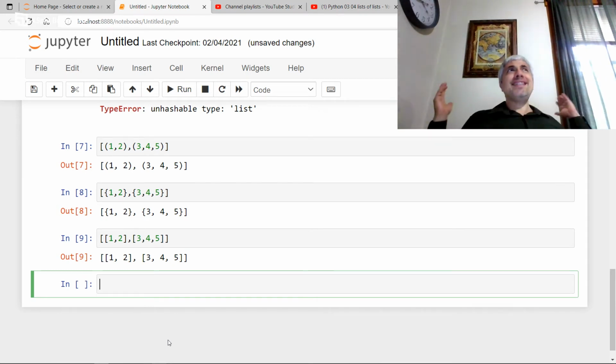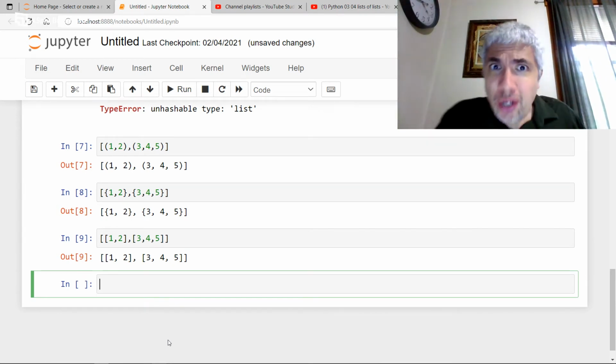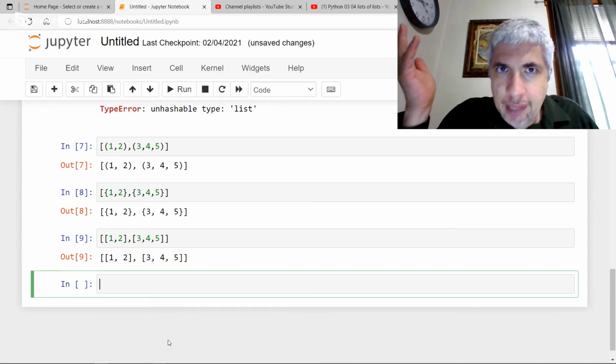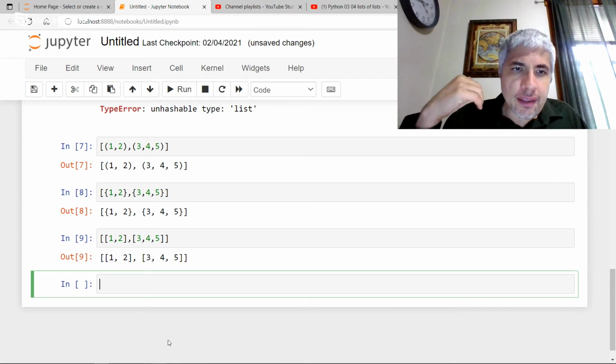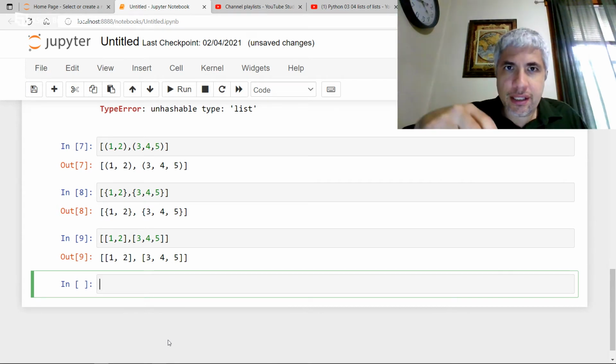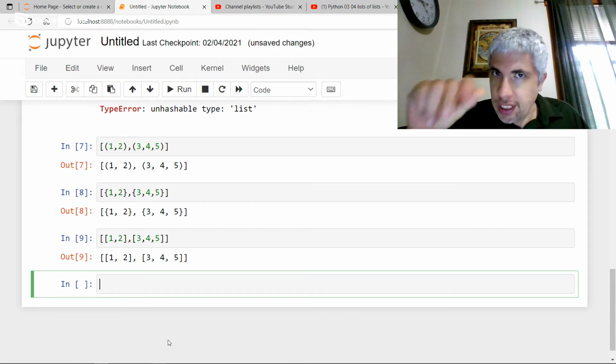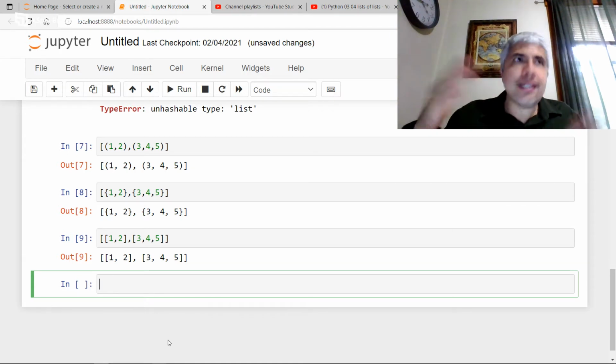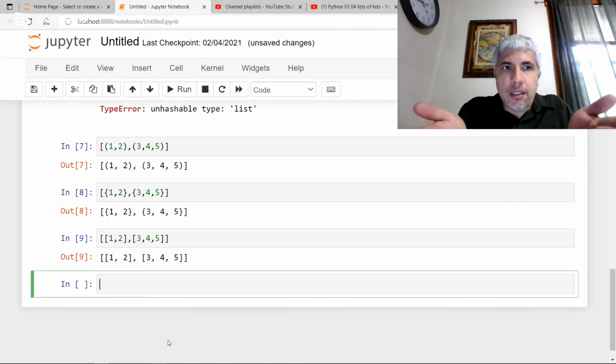So why would sets care what you put in them, right? Why are sets so fussy? Well, just for one example, things that are not hashable like sets and lists, we can change them. There are going to be different things that we can do that change what a set is. And you don't want sets of things that are changing. Let's say you have a set with two things and they're different. So you have two elements in the set and then they become the same.